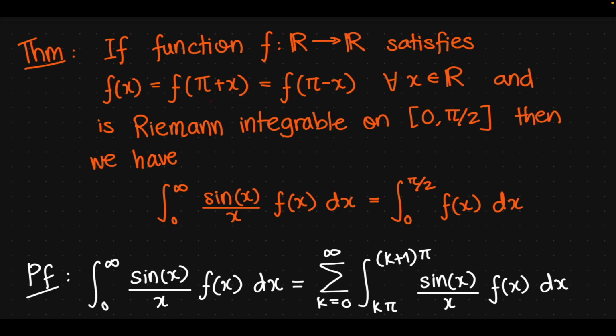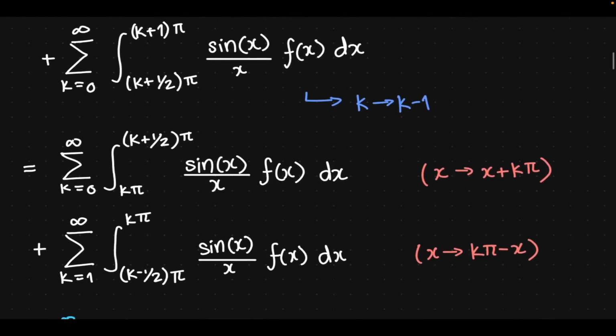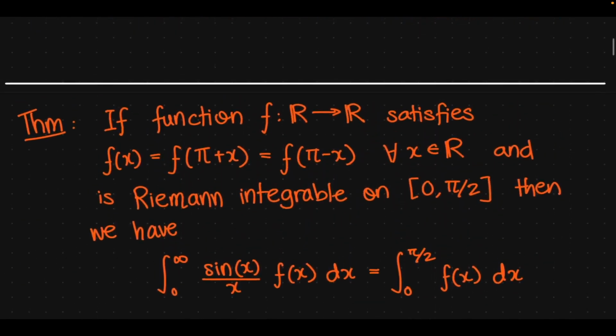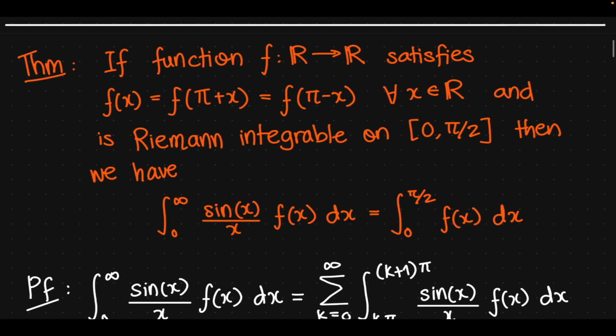There's another result where, instead of having these two equal, so f of x plus pi equal to f of x, we have minus f of x. So it's not really odd, it's just sort of anti-periodic. In that case, instead of a sine, we have just a cosine. We have cosine of x over x essentially when that happens. So yeah, that's just a variation of that. It's less well known.